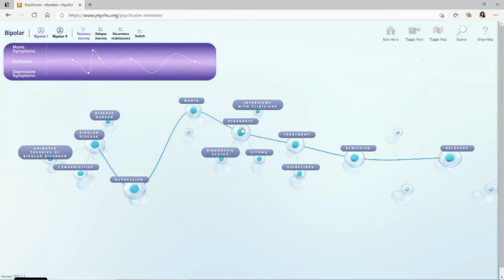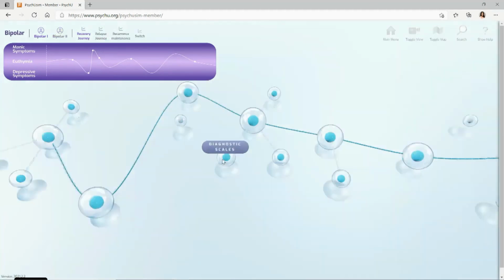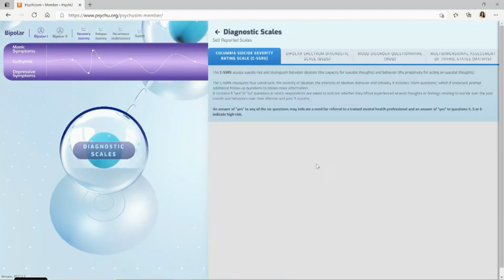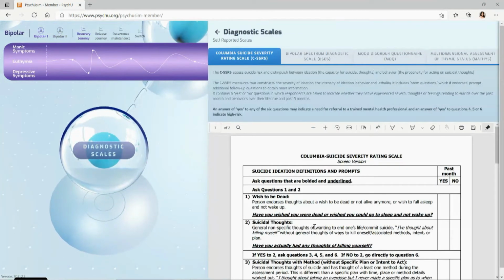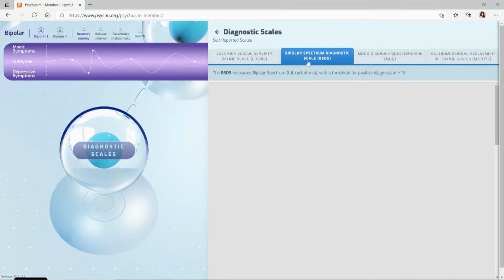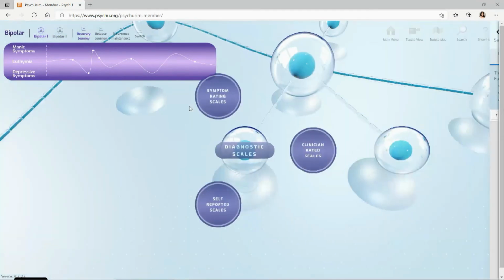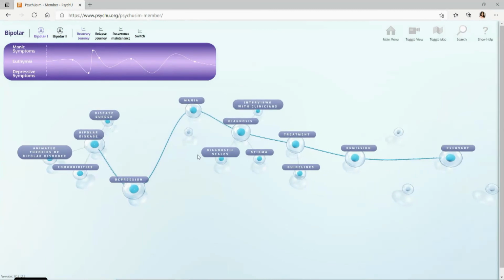Now we're going to go into the diagnosis node, and you can see there's some subnodes here. So firstly, I'd love to show you the diagnostic scales. When you click in the scales, you not only get a version of the scale that is printable and downloadable, but you'll see up here in the blue box a description of the scale and what the scores mean for each of these scales. So not only can you download it, or print it, you can also get information of what exactly is it measuring and what do these scores mean. So that's within the diagnostic scales.